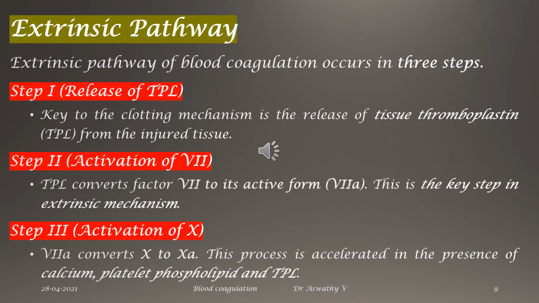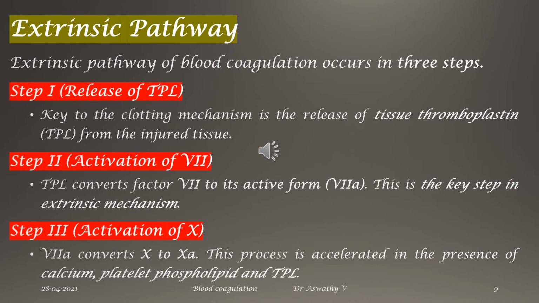Next is the extrinsic pathway. So what is the extrinsic pathway? The clotting cascade begins with some protein which is secreted by the damaged vascular tissue or surrounding tissue. The extrinsic pathway is very simple. It should be just concluded as 3 plus 7 is equal to 10. What is factor number 3? It is tissue thromboplastin. And what is factor number 7? It is proconvertin. The tissue thromboplastin will be released from the damaged vascular tissue or the surrounding tissue.